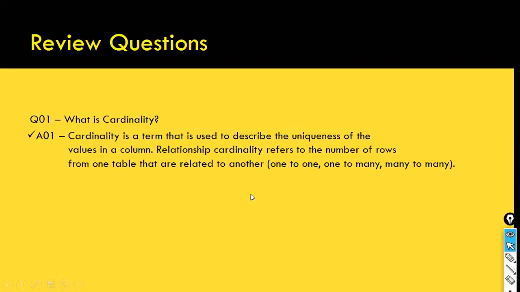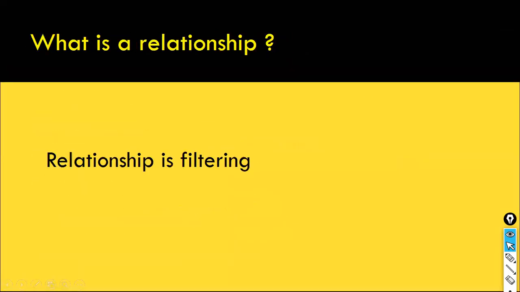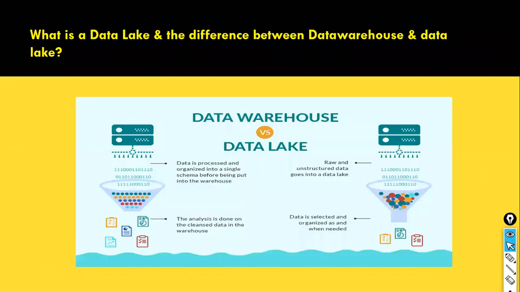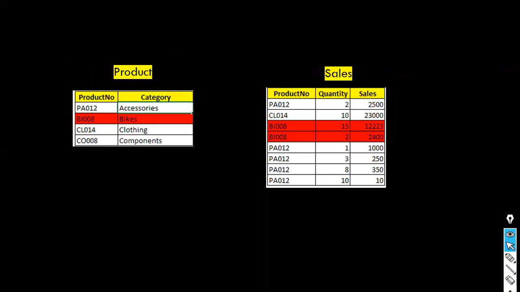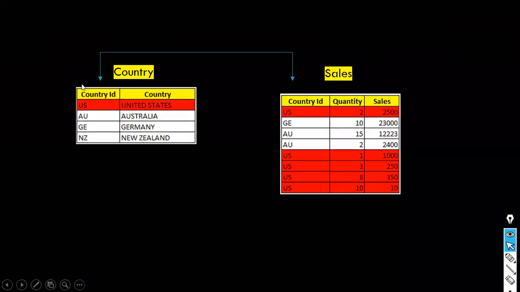What exactly is a filter? I explained the filter. How many of you remember it? This is my country dimension table and sales table. Once you create the relationship, let's say in this case one to many, it goes to the first record and then filters the corresponding records on the many side.